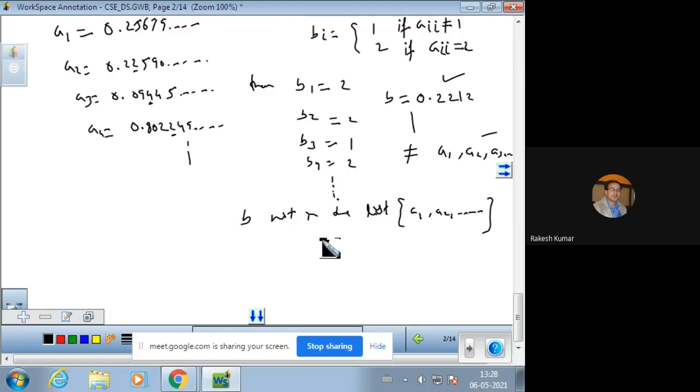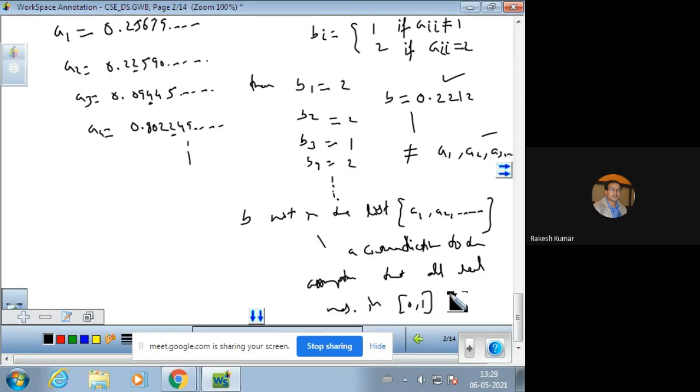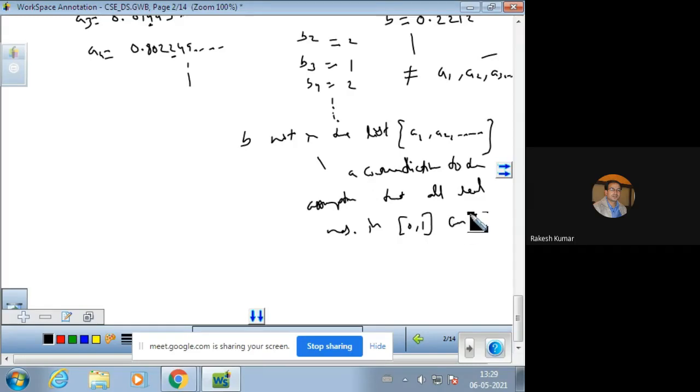So this is a contradiction to the assumption that all real numbers in (0, 1) can be expressed as non-terminating decimal fractions with the elements A1, A2, A3, and so on.